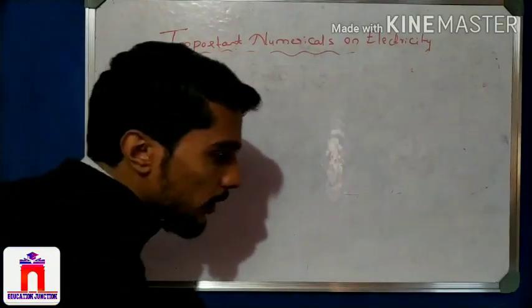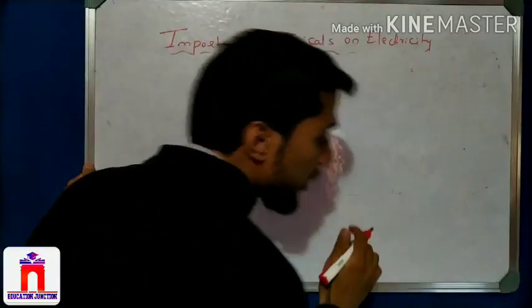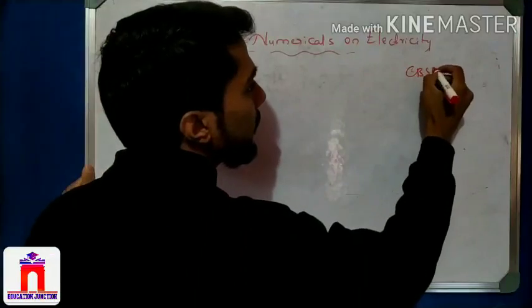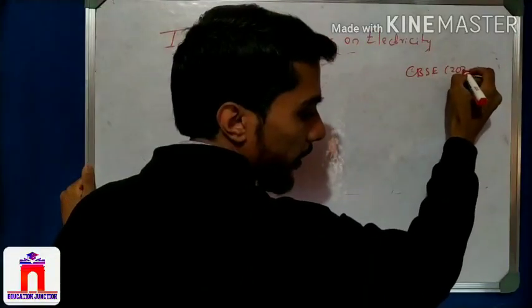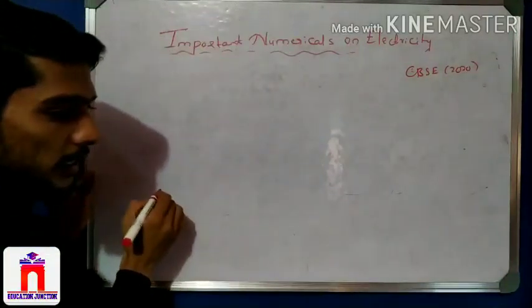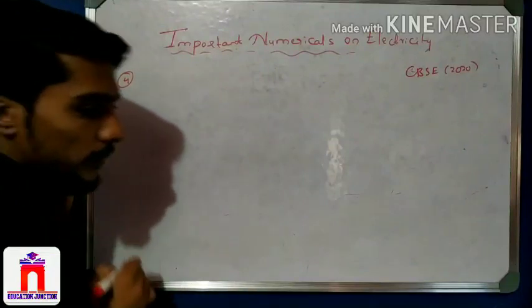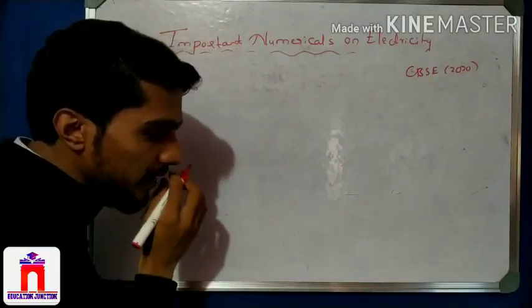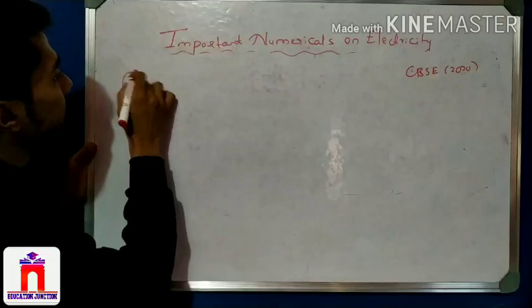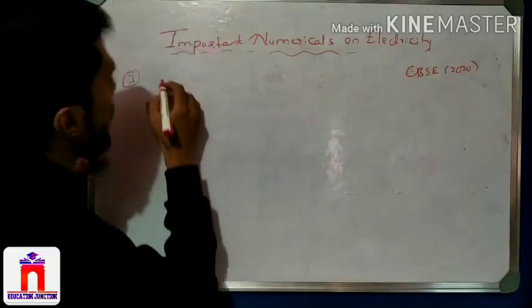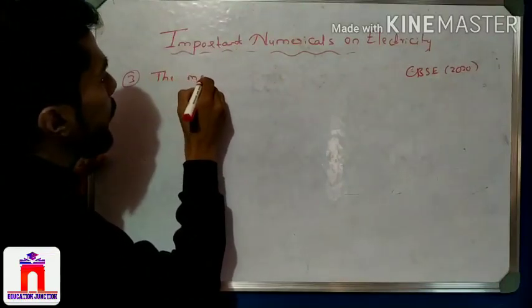And this problem is from CBSE 2020, a recent examination. See what is here. It is question number 3, right? It is a very small question, a very nice question.